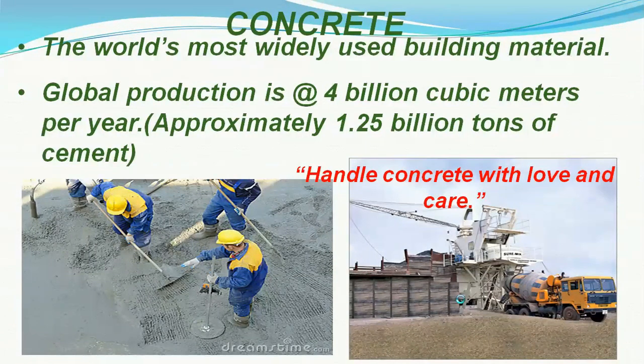So when such a largely used commodity is being considered, then we must know its science and its economical aspects, being a civil engineer.